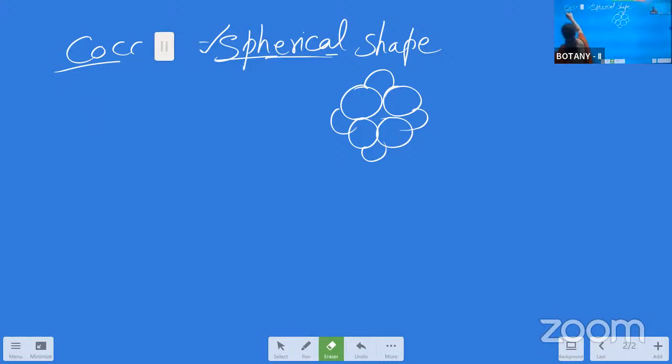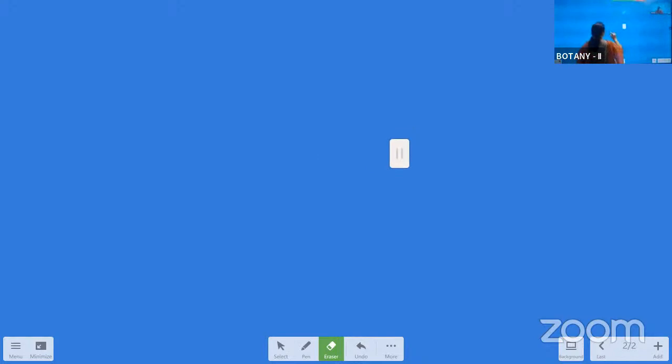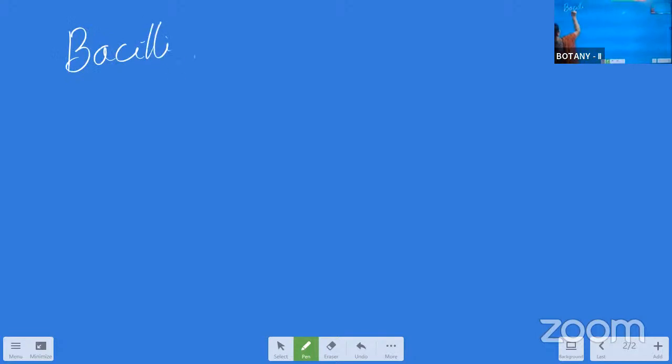Now comes the second type of bacteria, that is the bacilli type. Bacilli type means the bacteria are having a rod shape. Rod-shaped bacteria are called the bacilli type of bacteria. Even they are present in different forms.